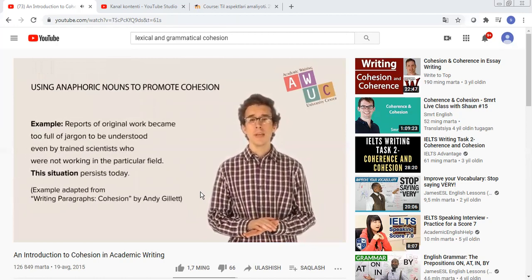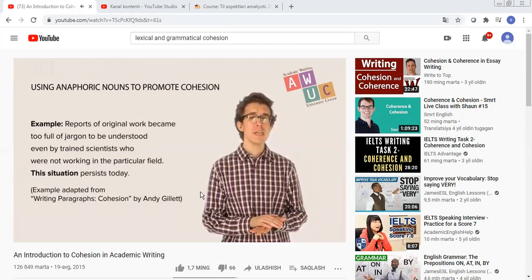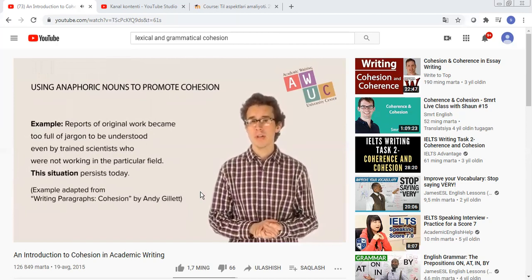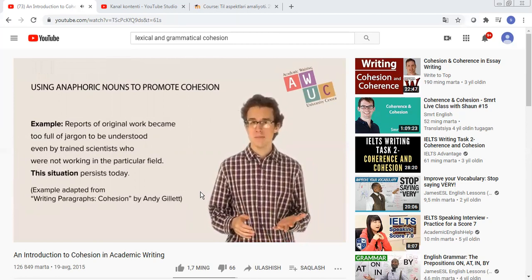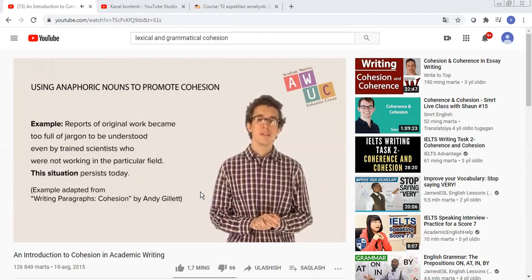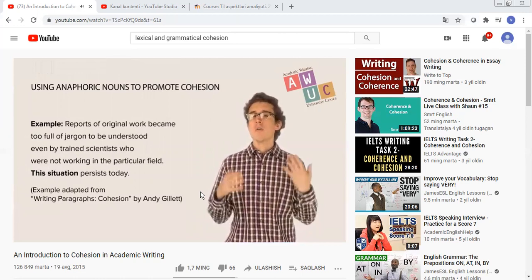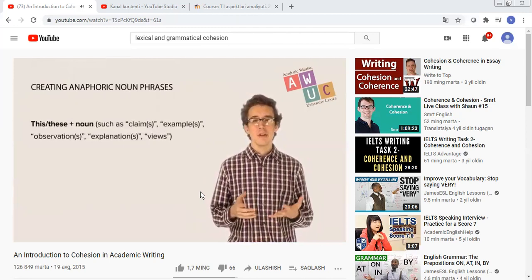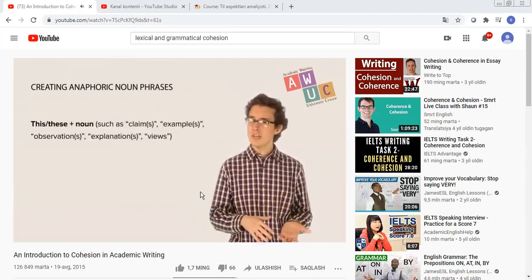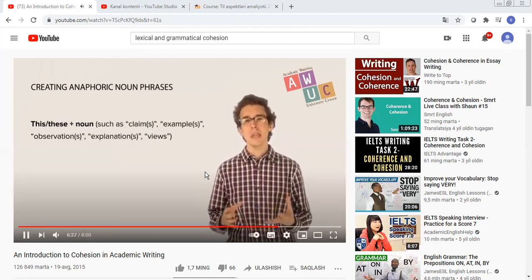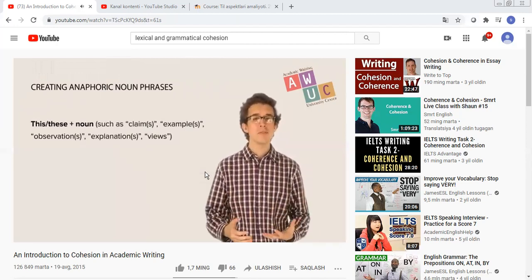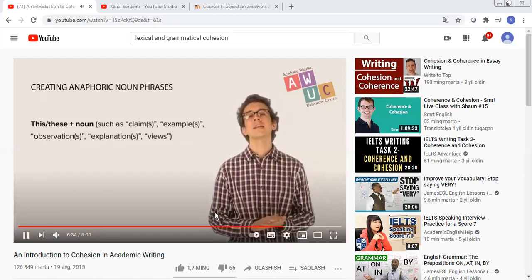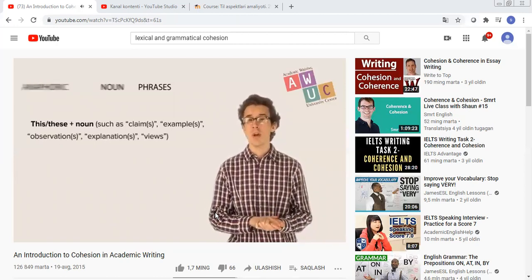Reports of original work became too full of jargon to be understood even by trained scientists who were not working in the particular field. This situation persists today. In this example, the phrase, "this situation," refers to and summarizes the information in the previous sentence. The phrase, "this" or "these," followed by a noun such as claim, example, observation, explanation, or view, is a useful way to highlight the connection between two sentences or ideas.